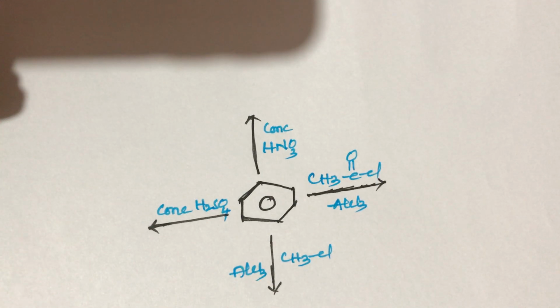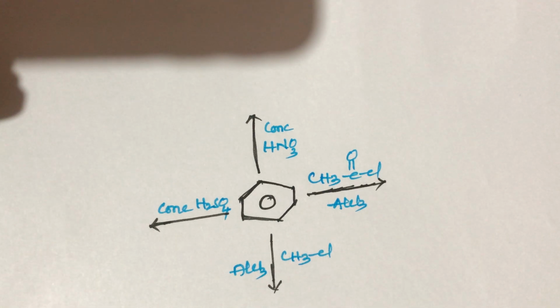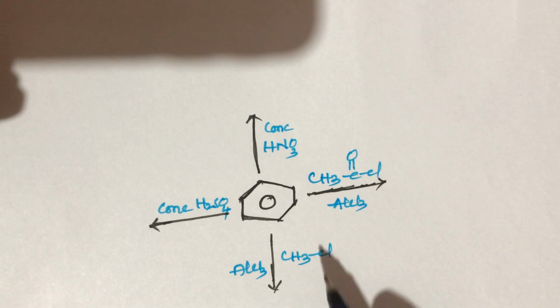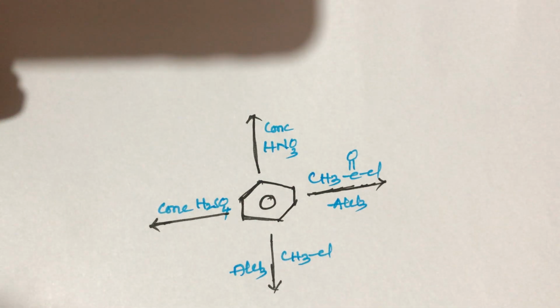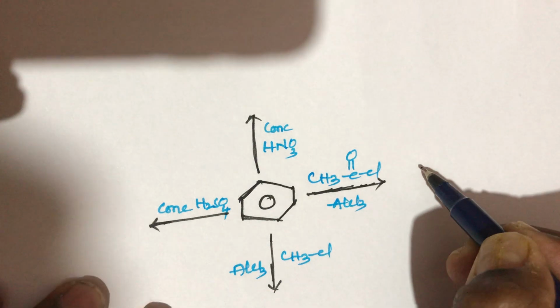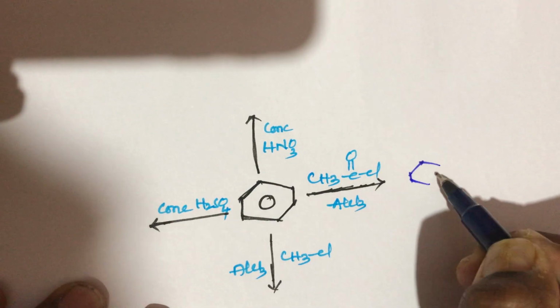Hi students. Now next conversion, that is aromatic conversion. When benzene reacts with different reagents, it gives different products. First one, students: when benzene reacts with acetyl chloride, CH3COCl, in the presence of AlCl3, the product acetophenone will be formed.